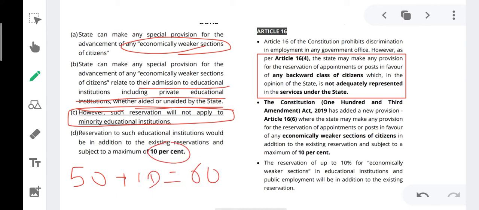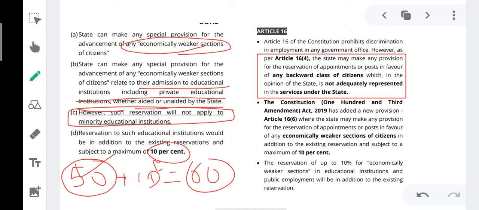This is 10%. According to Supreme Court, the reservation shall not exceed above 50%, which has been given in the verdict of Indra Sawhney case. But Supreme Court has also said that in special circumstances, state may breach this upper limit cap and provide some extra reservation. So this is 60%.